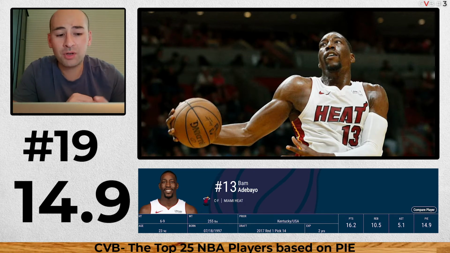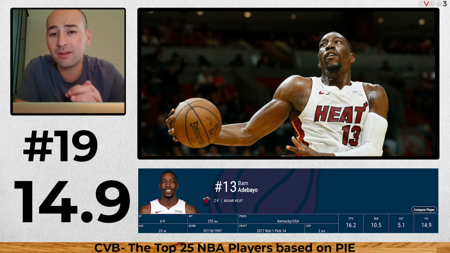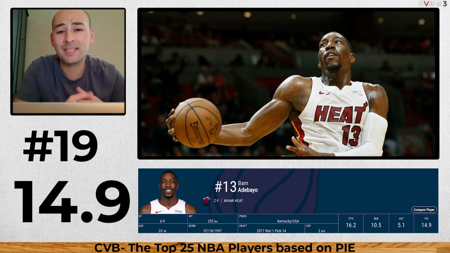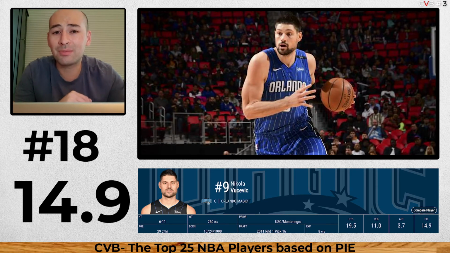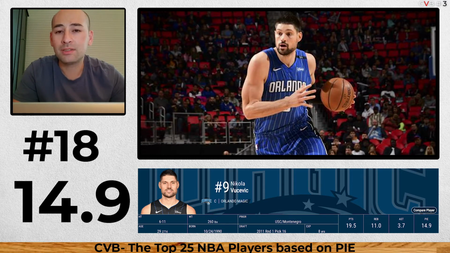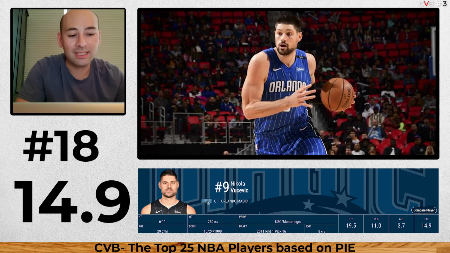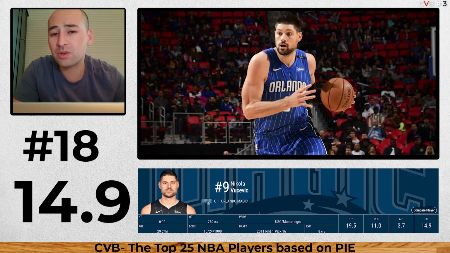14.9, first-time All-Star, Bam Adebayo. He is playing unreal this year. Miami's going to be super dangerous in the playoffs. It's a lot of fun to watch, and he does make a huge impact. So that's high there. Nikola Vucevic, if you've ever seen this guy play, he's unreal. You can tell he's just a baller, straight-up baller. He averages a double-double. Also not on a good team, but his impact is huge. So he gets buckets, and he does all the little things really well. So Vucevic, no surprise there.